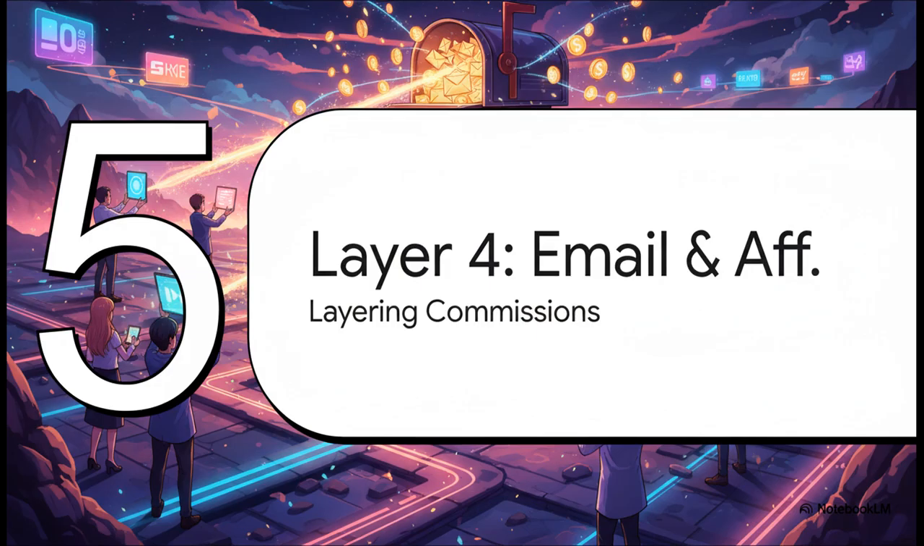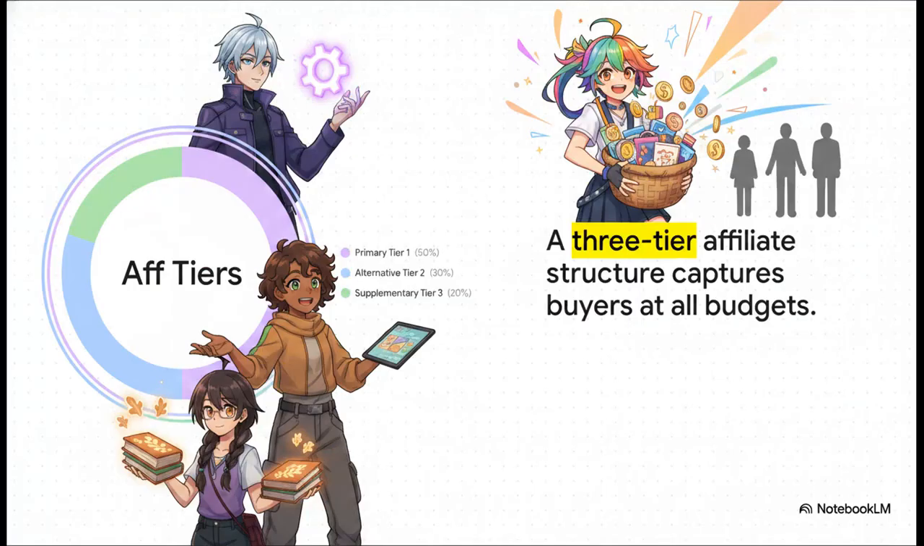Which brings us to Section 5. Layer 4, affiliate and email stacking. So you've got the traffic flowing and the emails captured. Now we monetize. We do this using the Income System's AI affiliate stacking strategy. Basically, this means offering 3 tiers of products: a premium Tier 1 primary product, a mid-range Tier 2 alternative, and a high-volume Tier 3 supplementary product, like a book. By doing this, every buyer type at every single budget level converts somewhere.